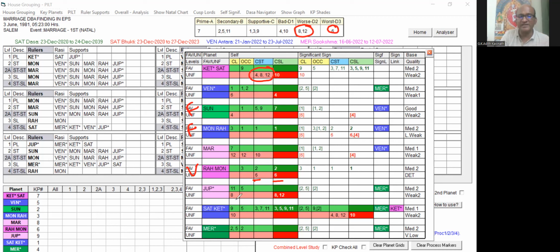Then Jupiter. Jupiter is 8th lord and 8 and 12 cuspal sublord. 11 and 5 are okay, but 8 and 12 sublord, they are all unfavorable. It means they are all going to give some hurdles and struggle to the event.